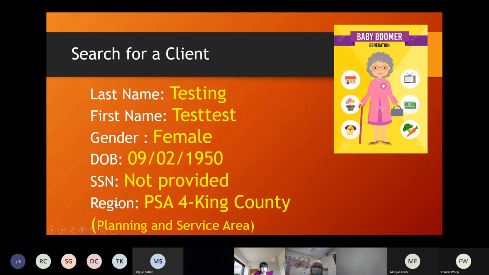And the region is, do you remember our region? King County region in GetCare is PSA 4. Very good. And just in case you are interested in what PSA stands for, it stands for planning and service area, but you don't have to remember that. All you need to remember is that King County, our region, is PSA 4 in GetCare. So we're going to search for last name Testing and first name Testist.